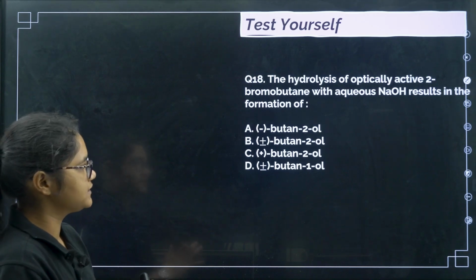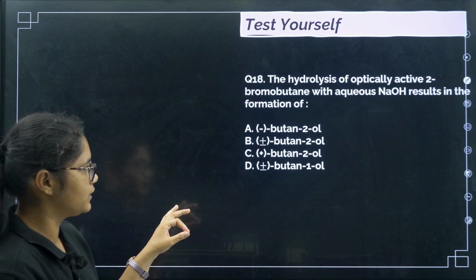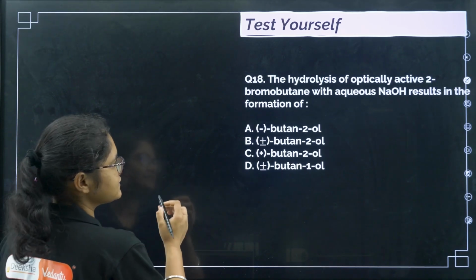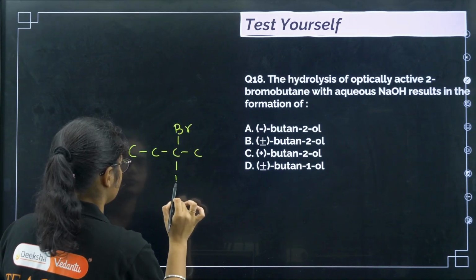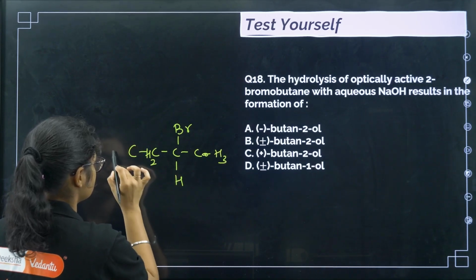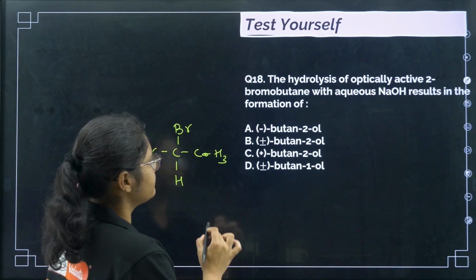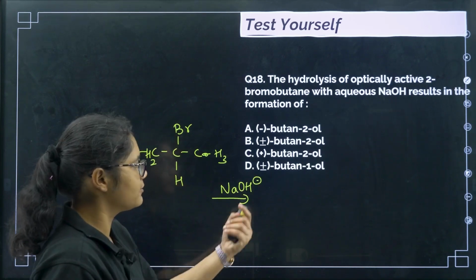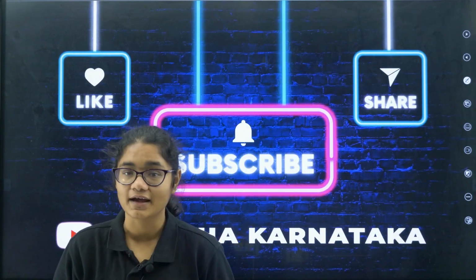Now this question is homework for you. The hydrolysis of optically active 2-bromobutane with aqueous NaOH results in the formation of what? 2-bromobutane is there, so we have CH2, CH3. If we react it with NaOH, what will be the product formed? You have to answer. Please try this question and answer it in the comment section.